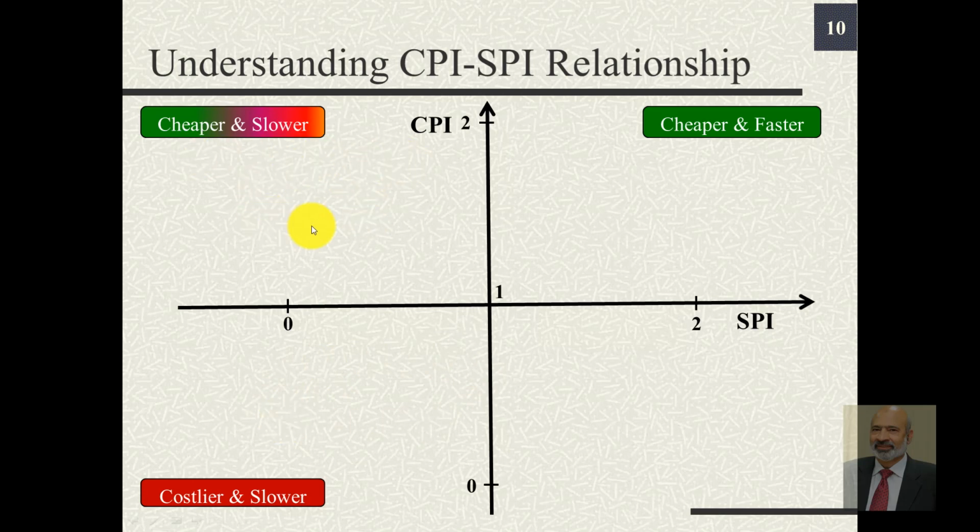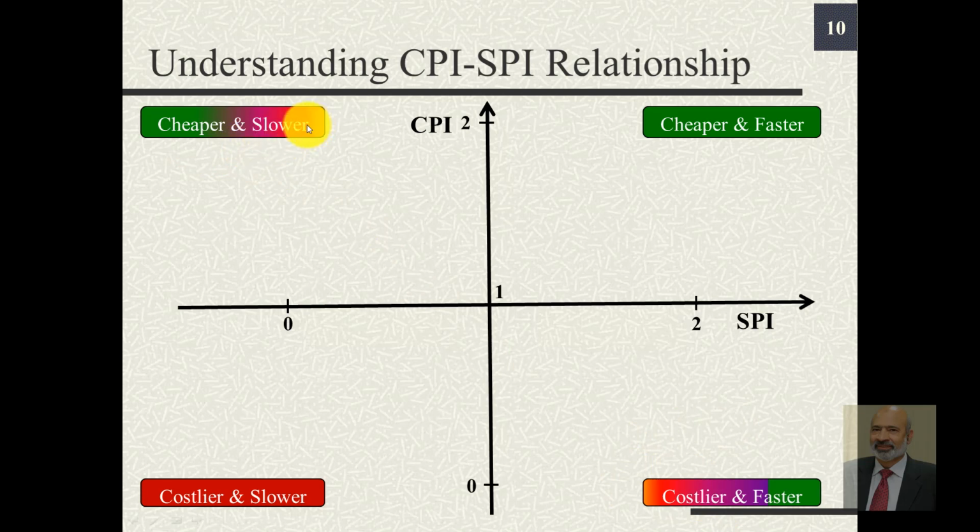Likewise, this quadrant reflects the region in which we are inexpensive but we are slow, while in this quadrant we are expensive but we are faster. So one thing is good, we are faster, but being costlier is not good.